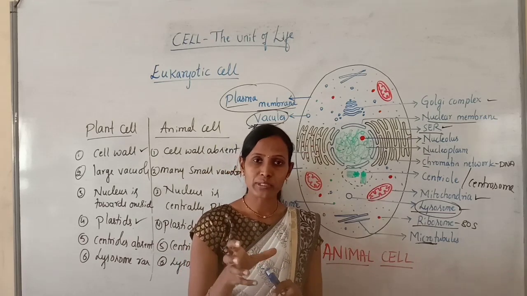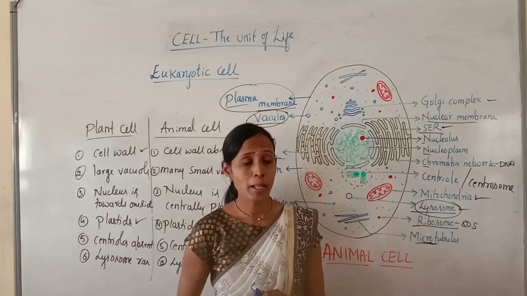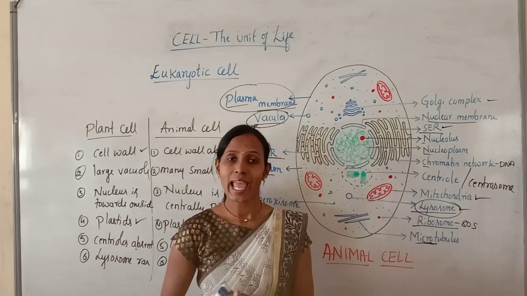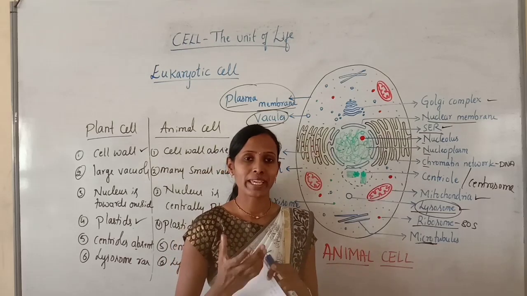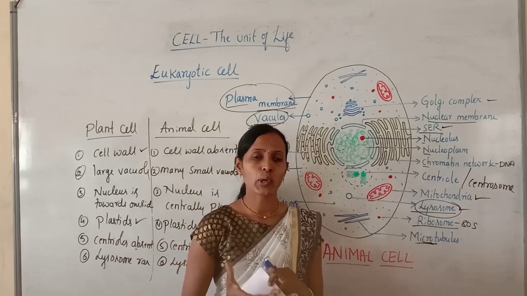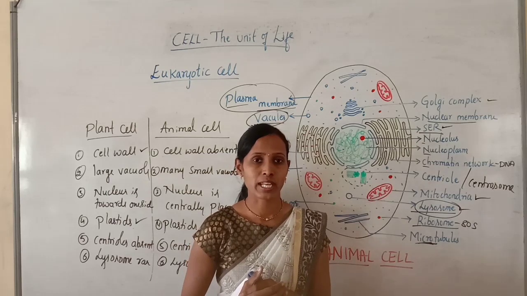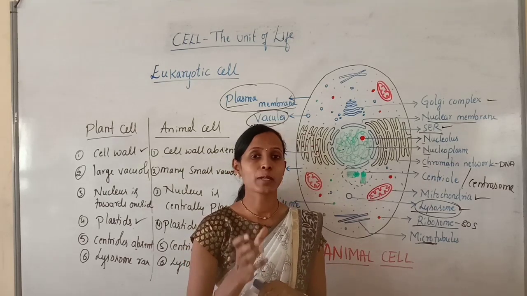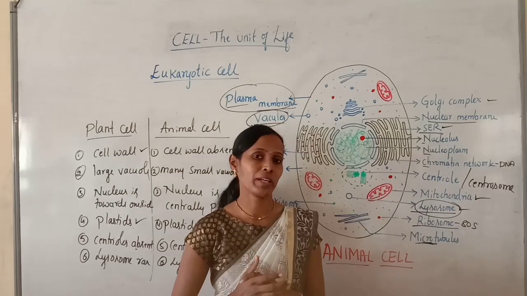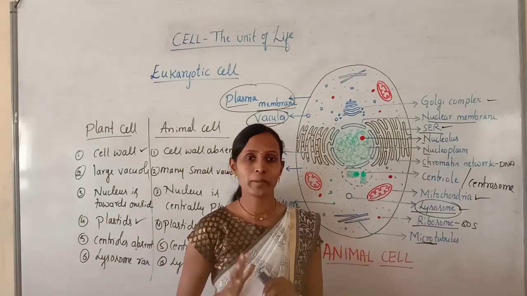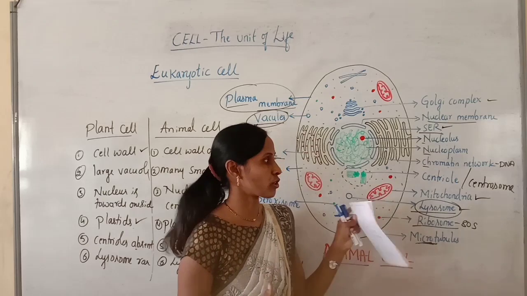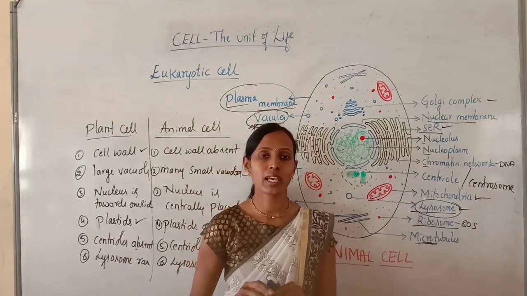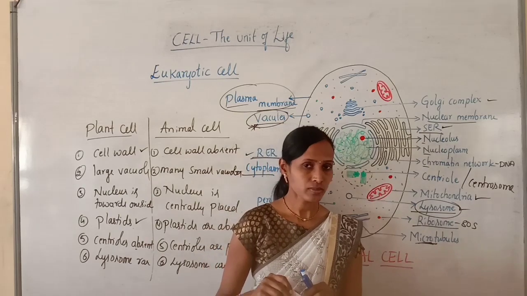So for prokaryotic cell we have discussed only bacterial cell, but for eukaryotic cell we have discussed the structure of plant cell and animal cell. So you may get a question about the eukaryotic cell. Draw a neat labelled diagram of eukaryotic cell. Either you can draw plant cell or animal cell. If they ask particularly draw a neat labelled diagram of plant cell, we should draw only plant cell. If they ask animal cell, we should draw animal cell. Other than that, if they generally ask eukaryotic cell, you can draw any of the two.